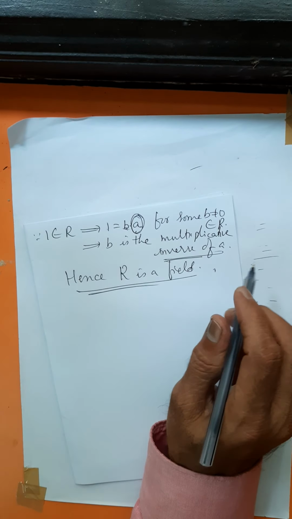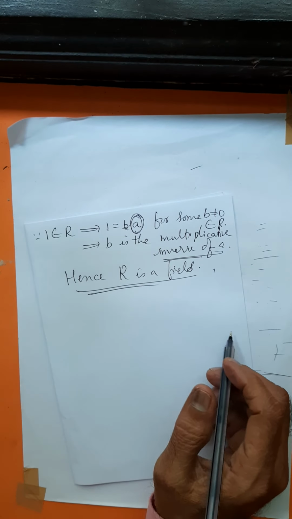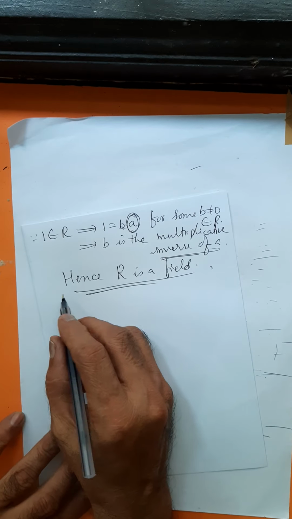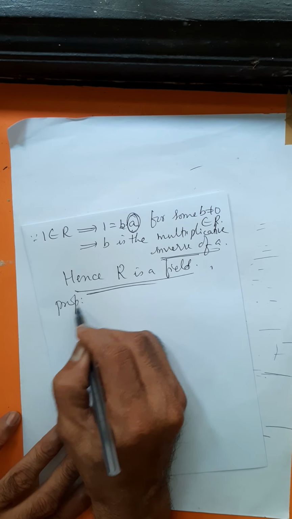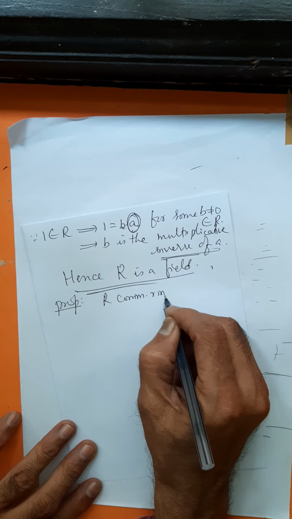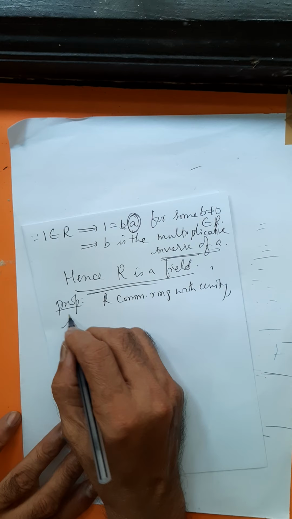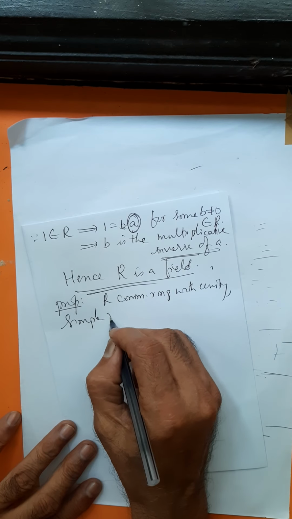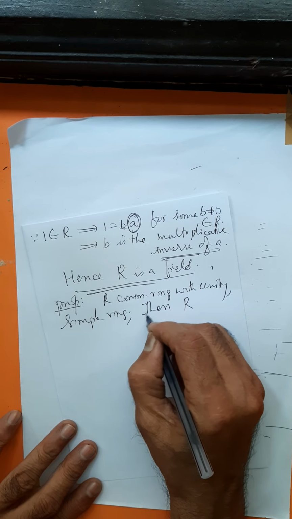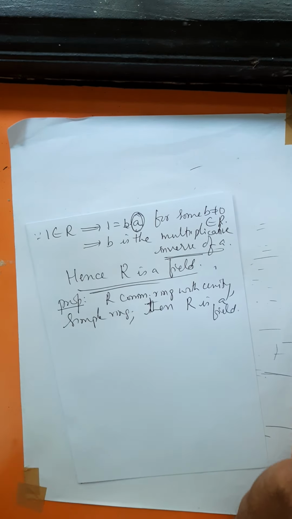This is a proof of the theorem. It is one of the very, very important theorems. Very important proposition. Fine. What is the statement? The statement of the proposition is that if R is a commutative ring with unity, which is a simple ring, then R is a field. That is what we have to prove.